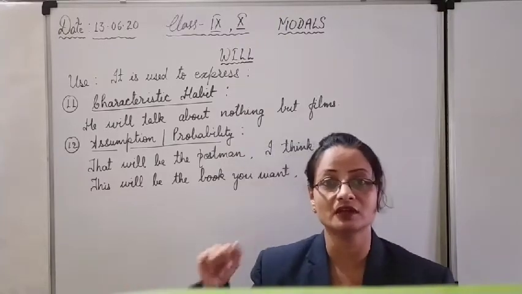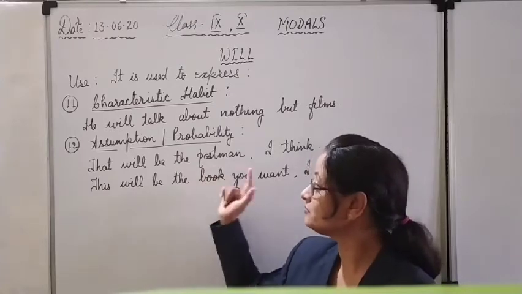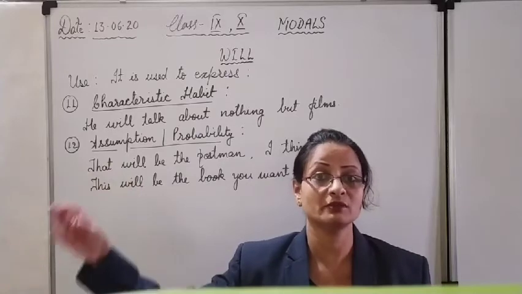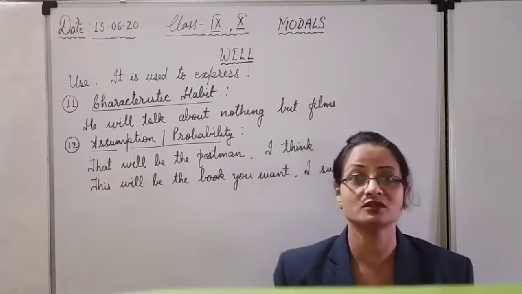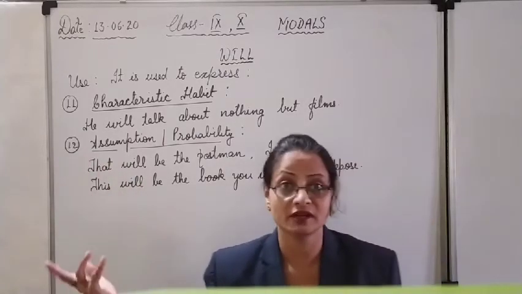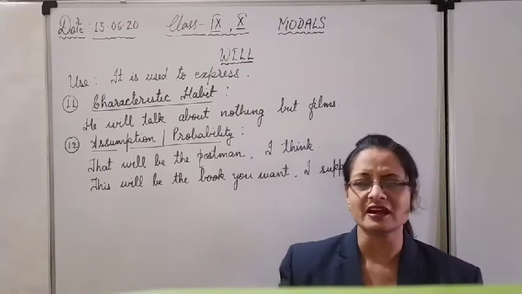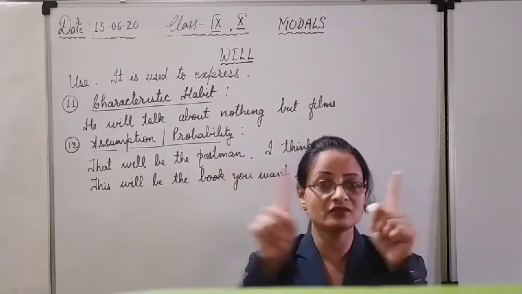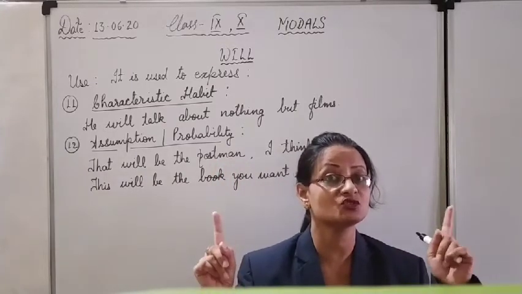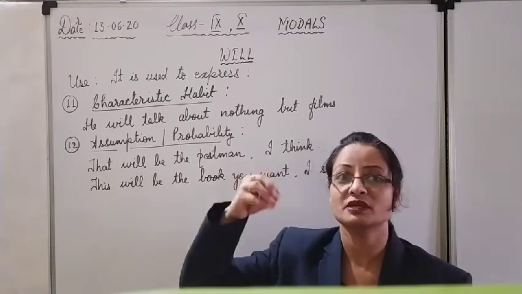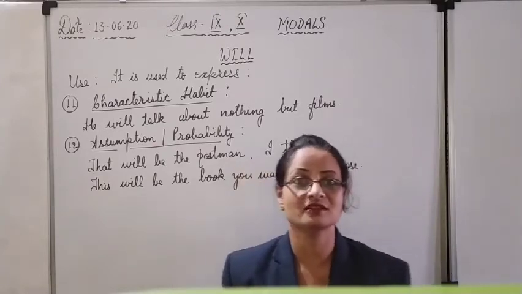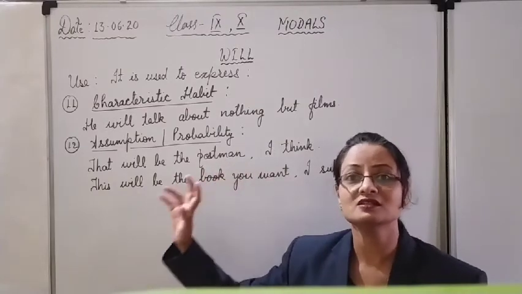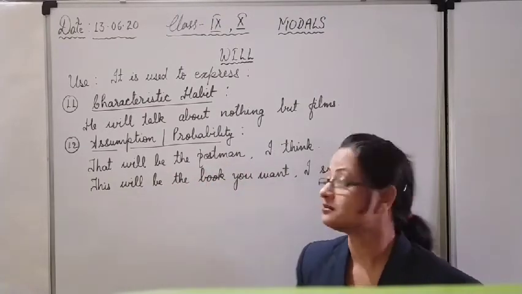"That might be a thief." I give you an example. But here, "That will be"; there we said that might be a thief. We were not at all sure. Maybe a cat might have dropped some utensils in the kitchen. That might have created a noise. So we just guessed that might be a thief. Or here we are using will. You make the difference clear between will and might. Might is a lower probability, and here a mixture of a certain confirmation is there from our heart. That will be the postman, I think, because nobody else other than the postman can knock at this time.